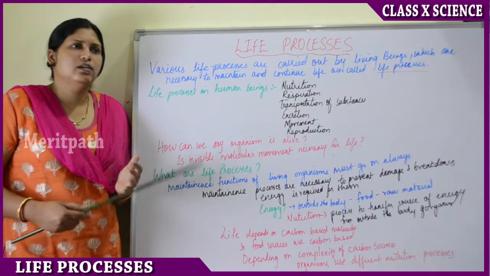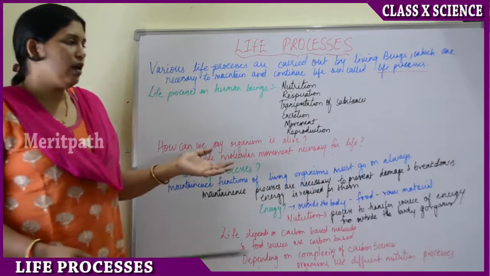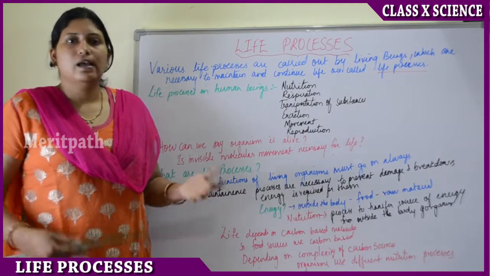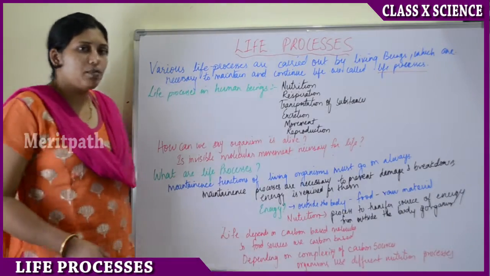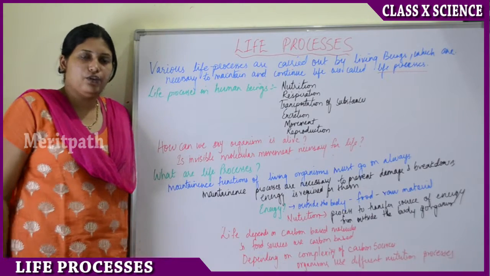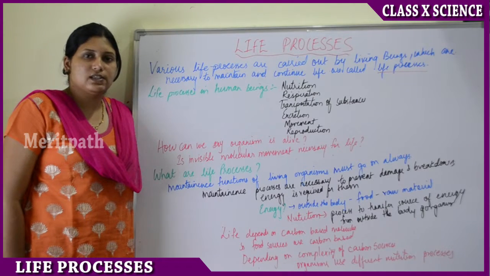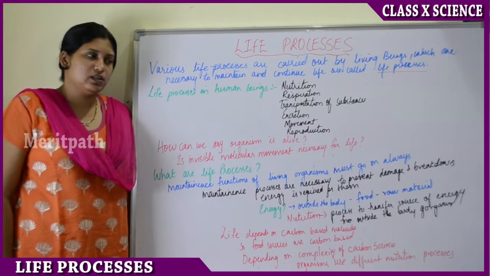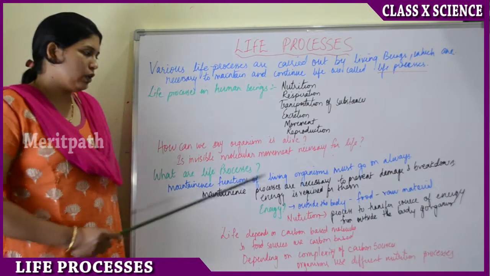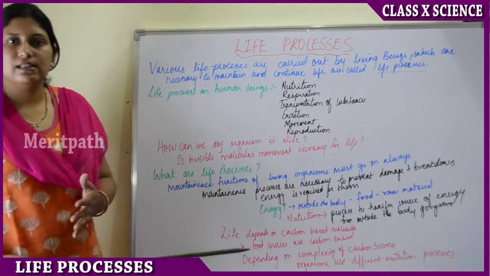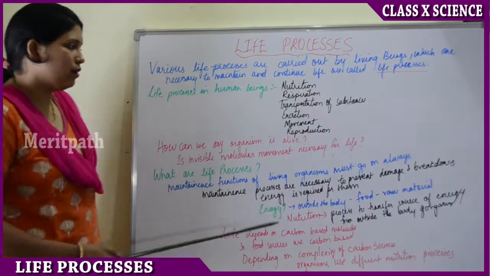And as we know, daily many of the cells die and they need to be replaced with new ones. What happens if they are not replaced with new ones? Ultimately we may die if the daily repair and new cell formation doesn't take place in day-to-day life. So in day-to-day life many cells die and new cells are formed. These cells are made up of molecules. That is how we can say that molecular movement is necessary: the movement of the cells, the repair process, the formation of new cells, all this is necessary for the continuation of life.